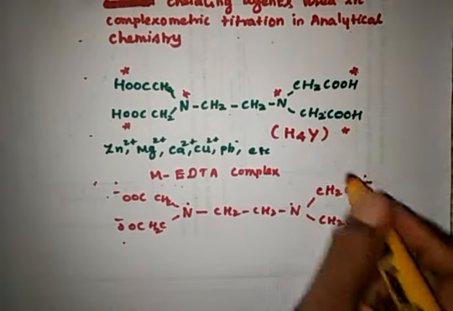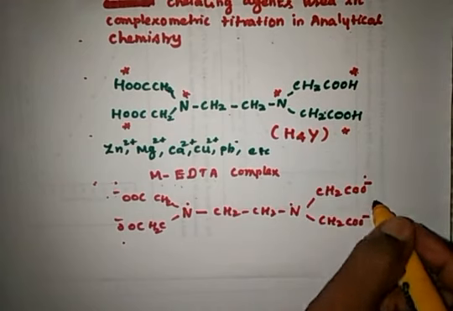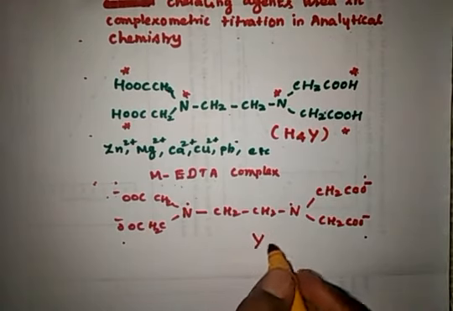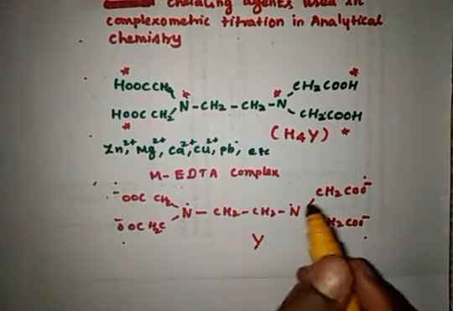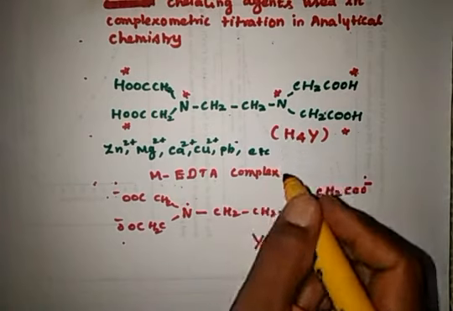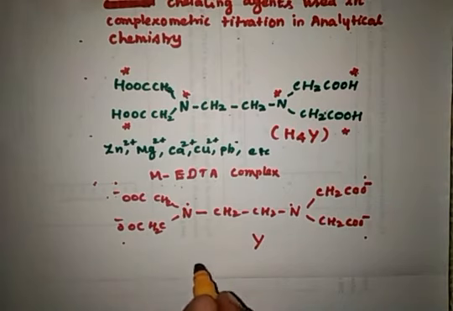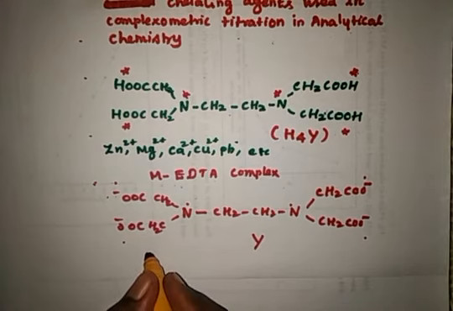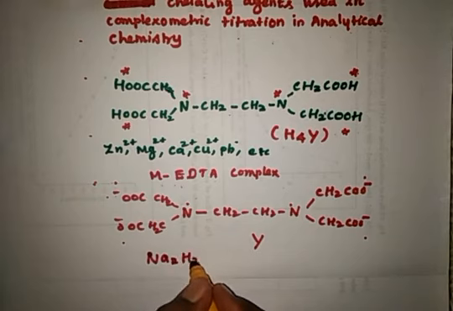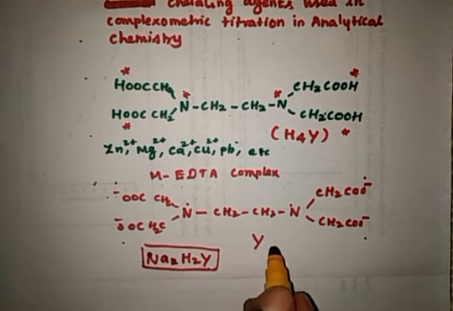Here Y represents this ion, and there are four hydrogens in the acid part. For the disodium salt of EDTA, instead of two hydrogens there will be two sodium, so we represent it as Na2H2Y. This is the sodium salt of EDTA, and here Y is this ion.